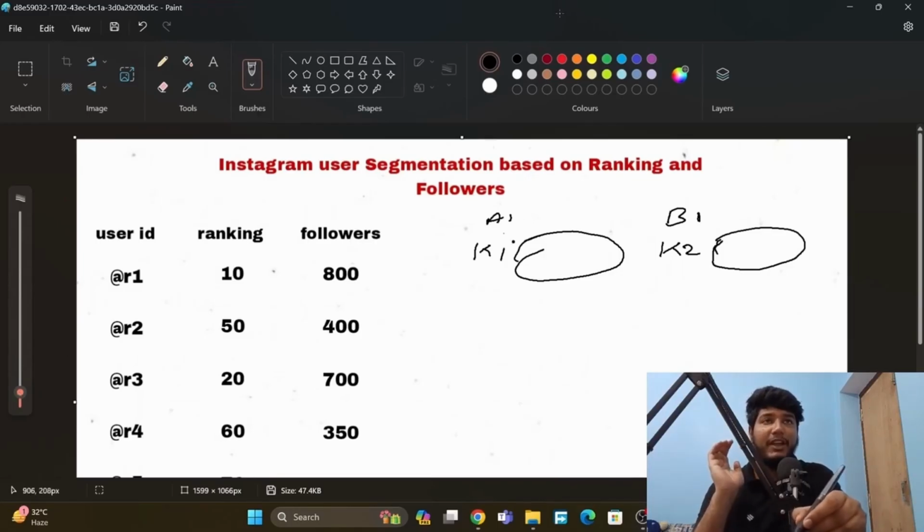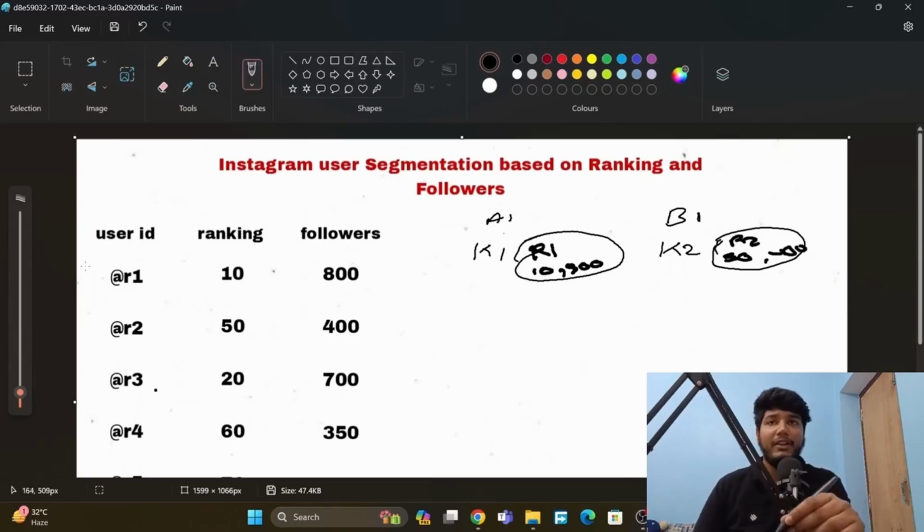So here we can put randomly. We have to not calculate it first, and according to that value we will calculate and decide which category they all belong to. Okay, so first here we will put R1, which has the value 10 and 800. And here R2, which has the value 50 and 400. Okay, 400k followers.